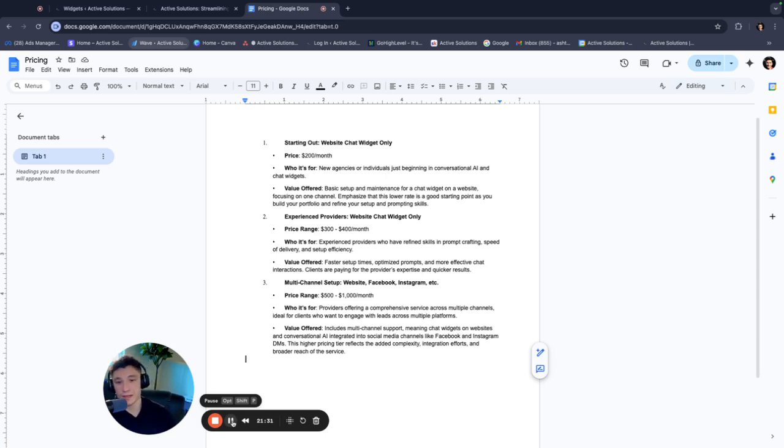Then, if you've been doing this for a little bit and you've branched into new channels, and you're not just doing website chat widgets, maybe you're doing Facebook and Instagram DMs as well, or text message, whatever it might be, that's when you can start charging $500 to $1,000 per month. And that's a little bit more hands-on, so there's going to be a lot more refining to that.